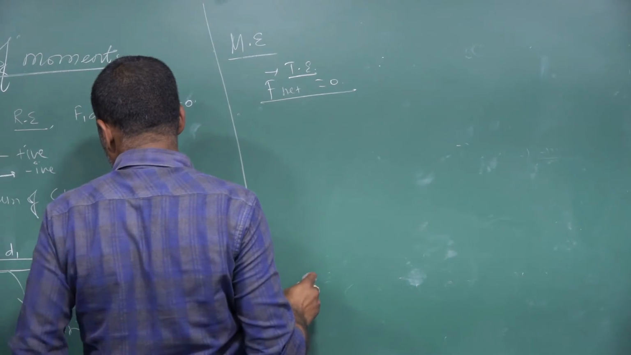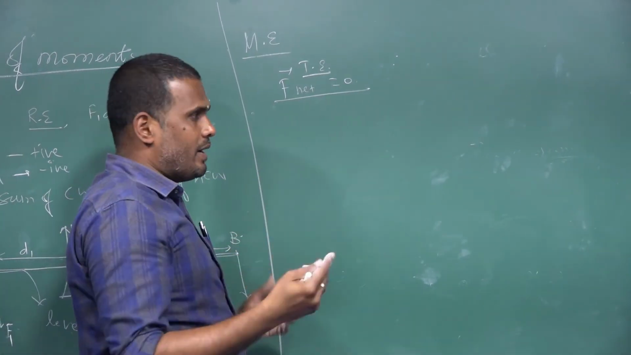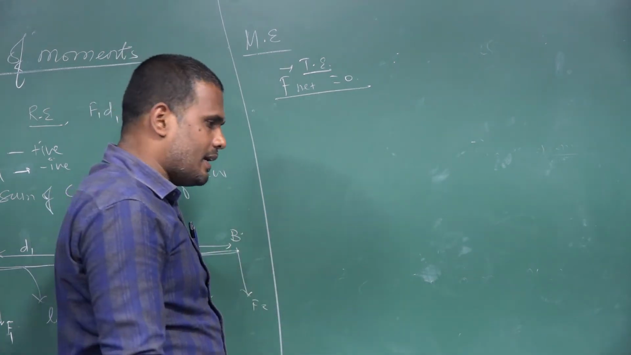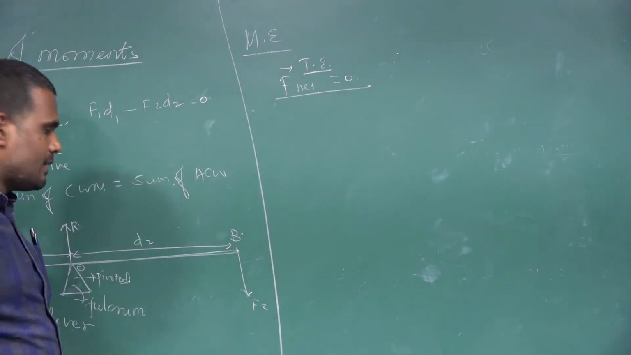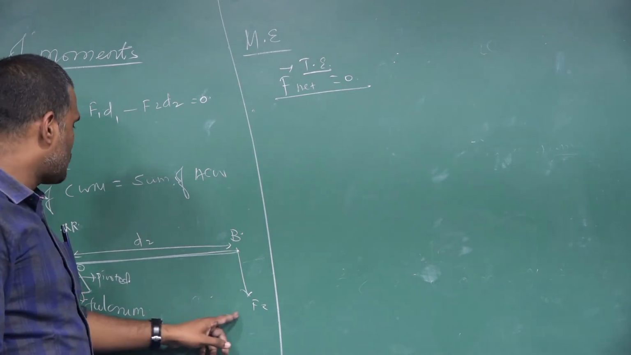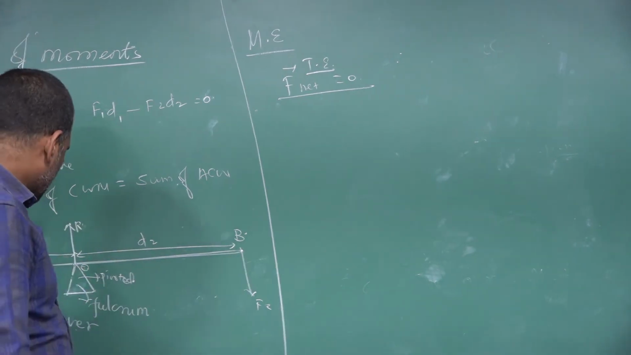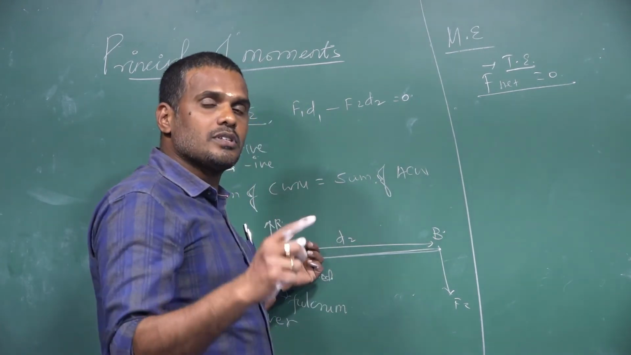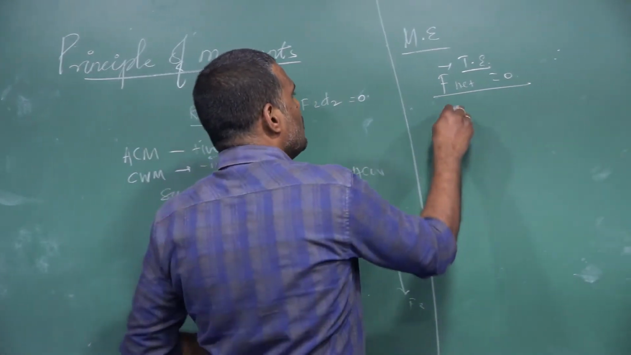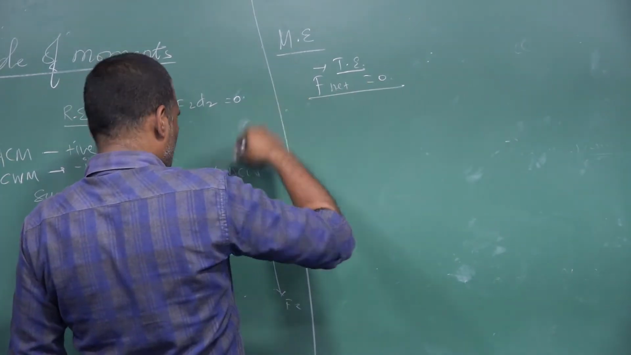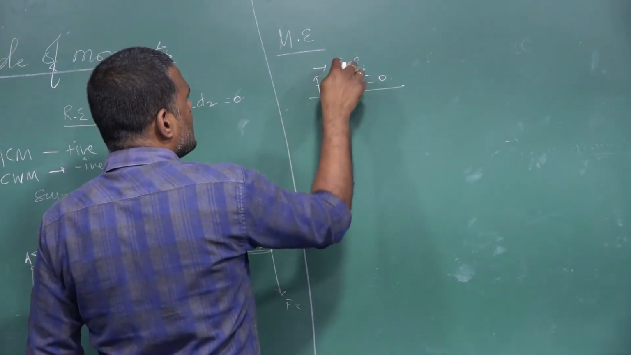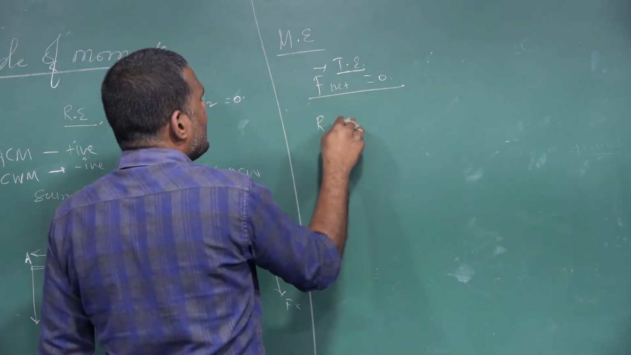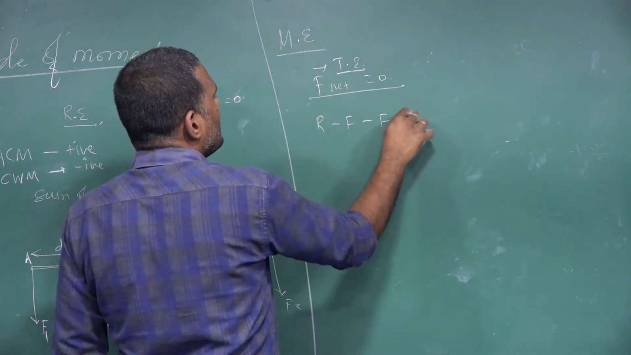What are the net forces here? If I am assuming the upward force as positive, then the downward forces can be taken negative. How many forces are acting here? Three forces: F1, F2, and R. F1 is acting in the downward direction, F2 is acting in the downward direction, and the reactive force is acting in the upward direction. So the net force acting on the lever is 0, which means if the lever has to be in a state of translational equilibrium, then I can write R minus F is equal to 0.